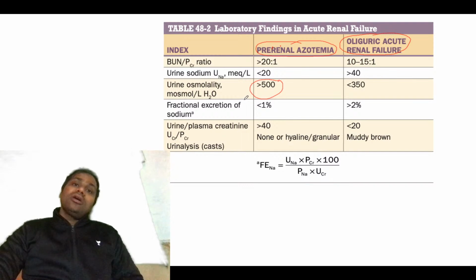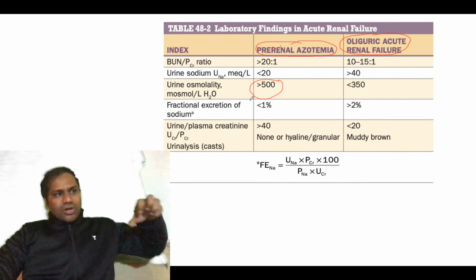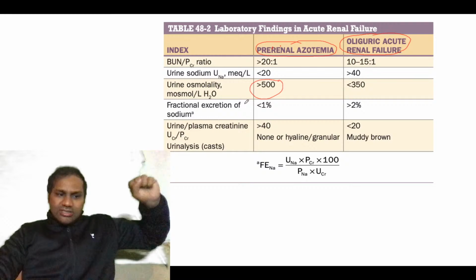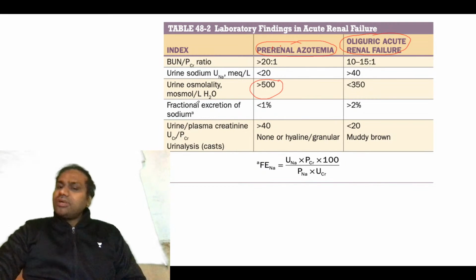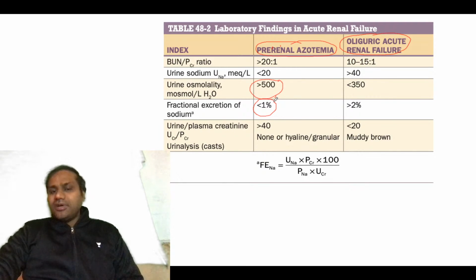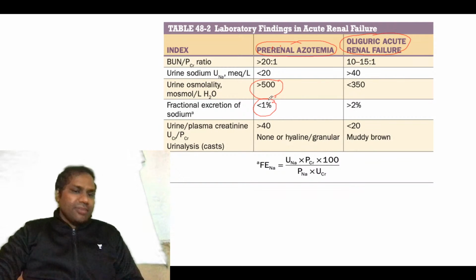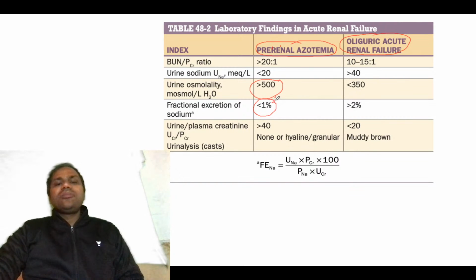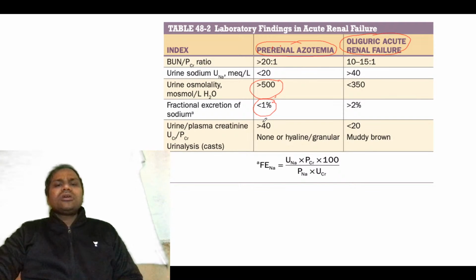Remember, the tubules are working properly, so they will absorb sodium properly. Hence the fractional excretion of sodium will be less than 1%. Now remember, the urine creatinine to plasma creatinine ratio in this case will obviously be greater than 40, because urine creatinine will be higher than plasma creatinine, since there is no problem with your tubules.